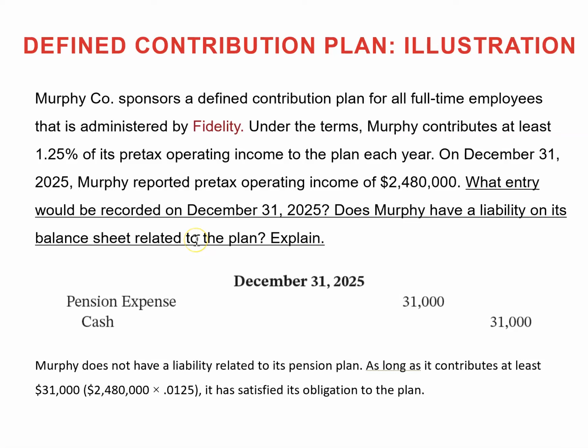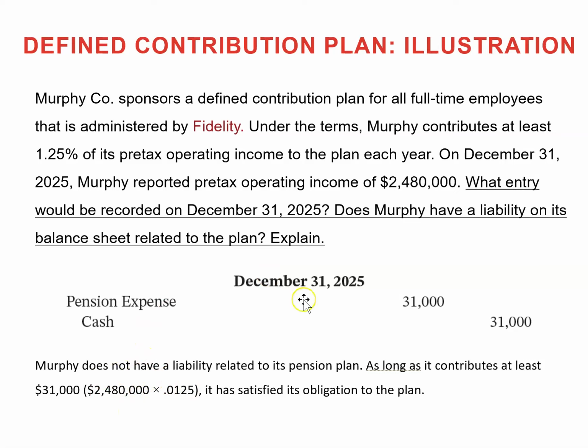So how will they record their pension expense? This is very simple. It's just based on their operating income and that percentage, 1.25%. Murphy will calculate the pension expense and record it.